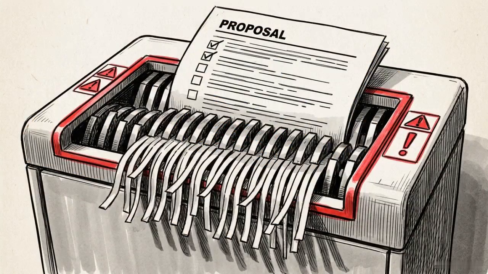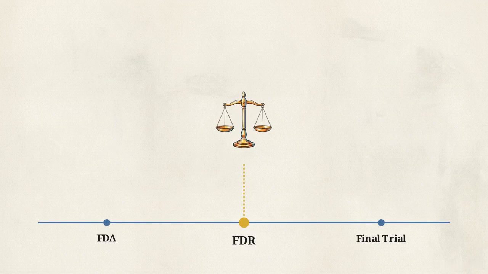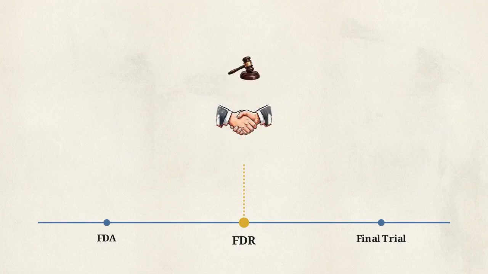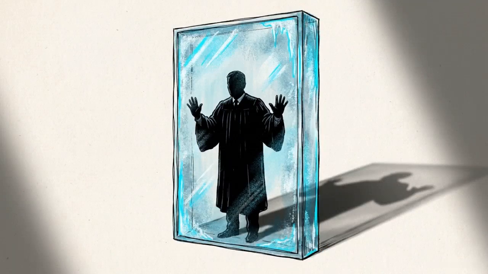All offers, proposals, and concessions made during the FDR are privileged and cannot be used against the parties later if negotiations fail. The judge serves a unique function at the FDR. They review the privileged offers and provide an early neutral evaluation of what a final order might look like, applying direct pressure on both parties to reach an agreement. Because the FDR judge has been exposed to these privileged offers, a strict judicial firewall is erected. That specific judge is legally barred from ever presiding over a final hearing in the case.